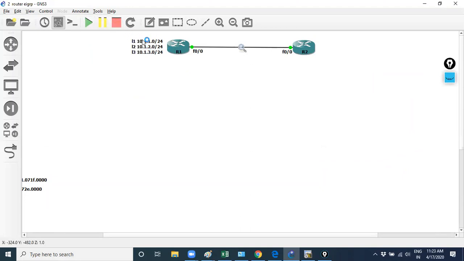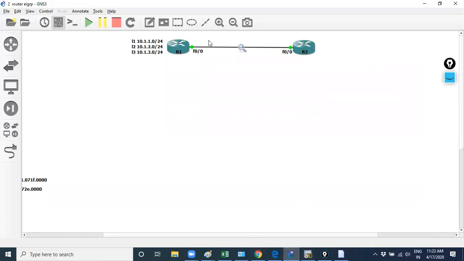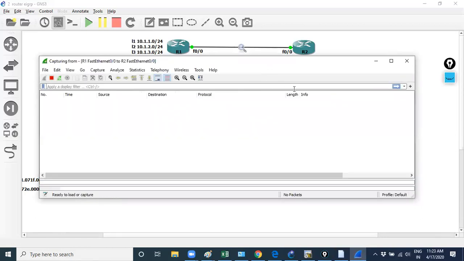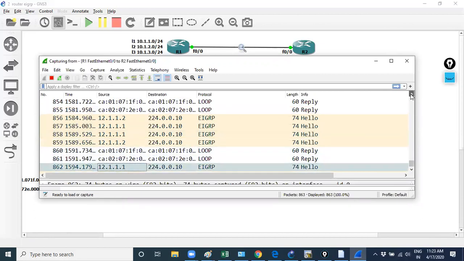Now another thing: how does the router share the prefix information? So let's again start the version. Same thing.